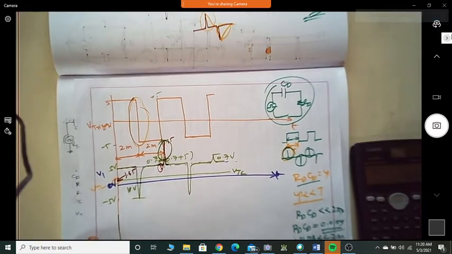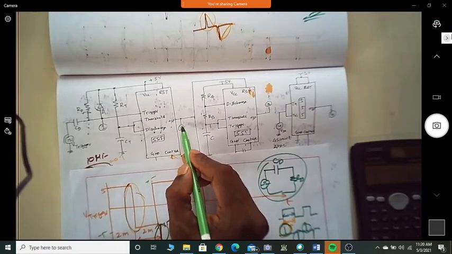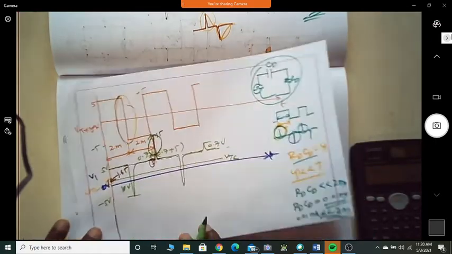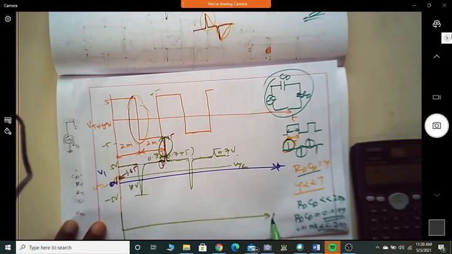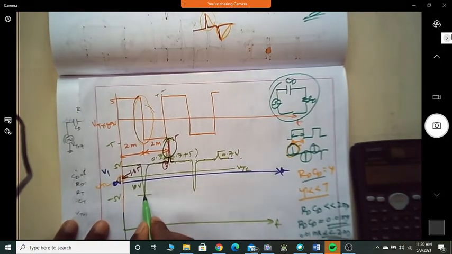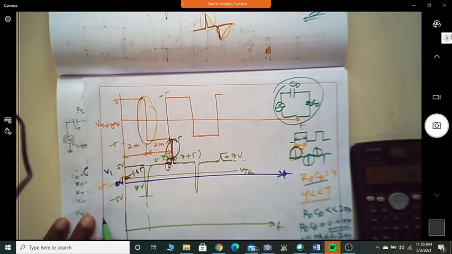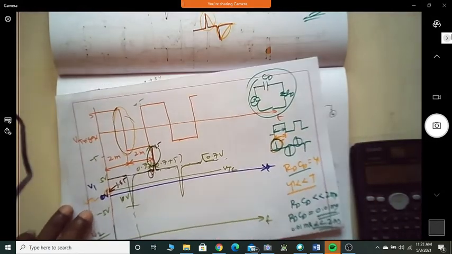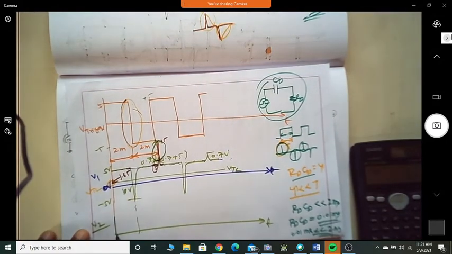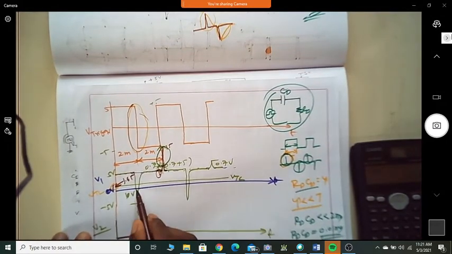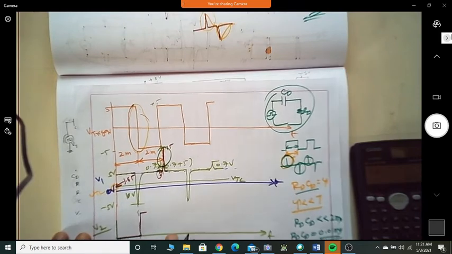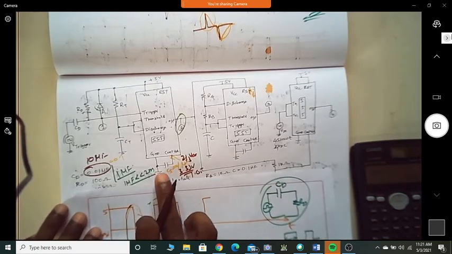So let us see what is the waveform at node number 2. This we have named as node number 2. For that node number 2, if I write it with respect to time, before your trigger signal, what is the state of your monoshot output? Before the trigger, meaning it will be in stable state. Correct? Shall I write it as 0? Once you give a trigger signal which is less than VTL, will it go to quasi-stable state? What is the duration of quasi-stable state in this particular case?